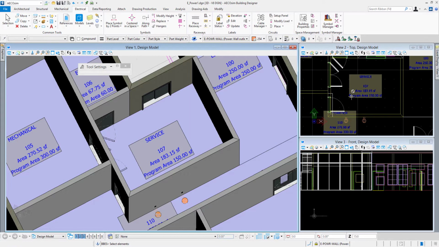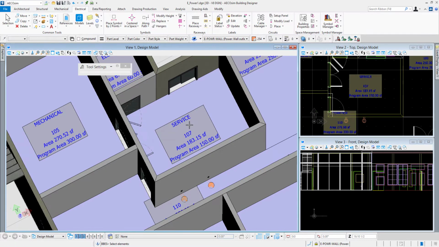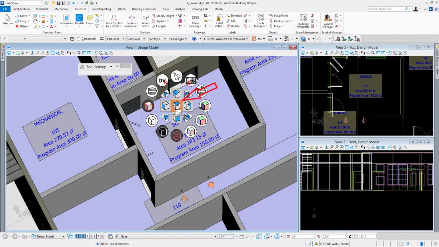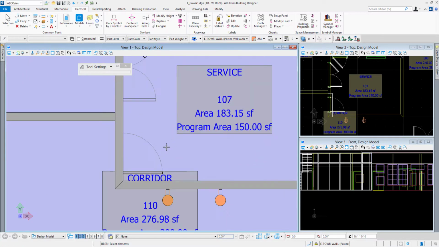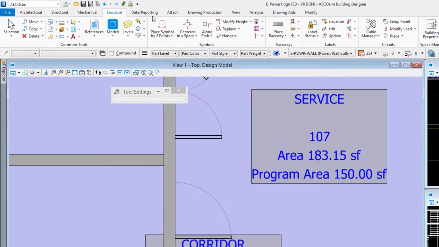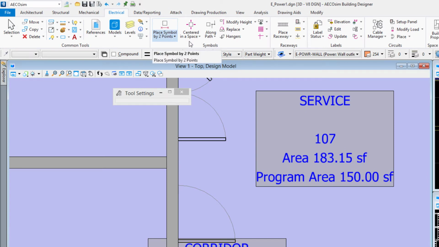And so I see I've got these various doors in the service area here. In fact, I'm going to take view 1, do my Control-Shift right-click, and go ahead and rotate that to a top view also and get zoomed in there a little bit. So in our ribbon interface, the electrical tab, in our symbols group,